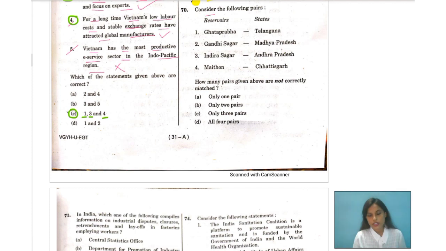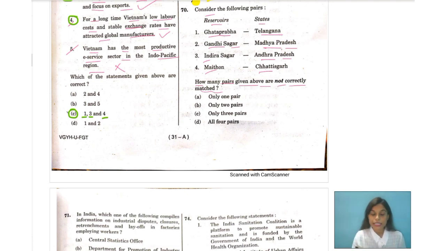The next question that they have asked us is about the reservoirs and states. These are the types of reservoirs in the different states of India. First one says Khataprabha, it's in Telangana. Then they're talking about Gandhi Sagar, which is in Madhya Pradesh. Then Indira Sagar, which is in Andhra Pradesh. Next, Mathon, that is in Chhattisgarh. Next, what question they're asking is how many pairs given above are not correctly matched.